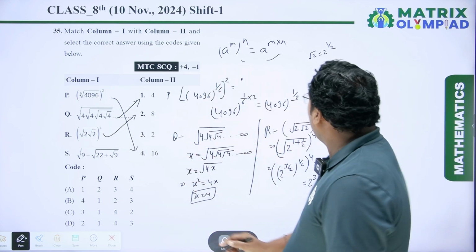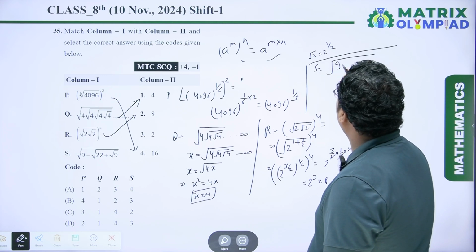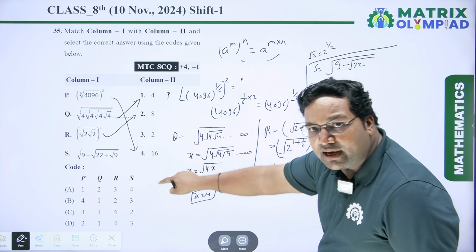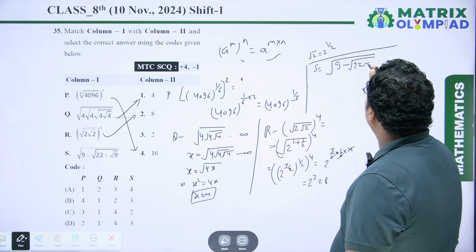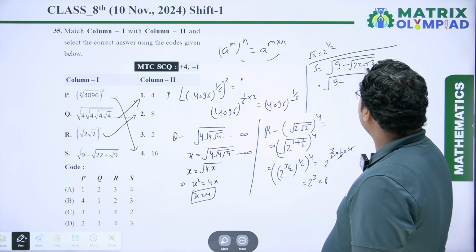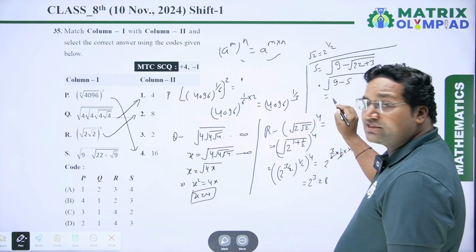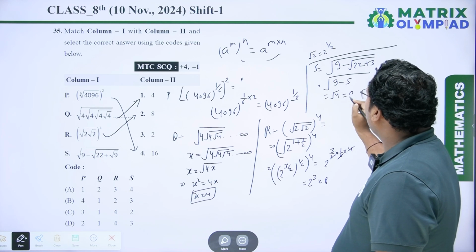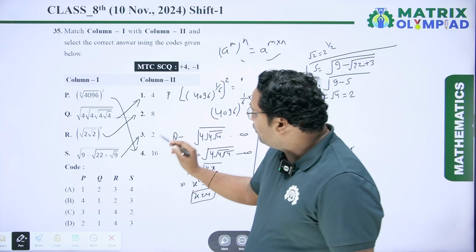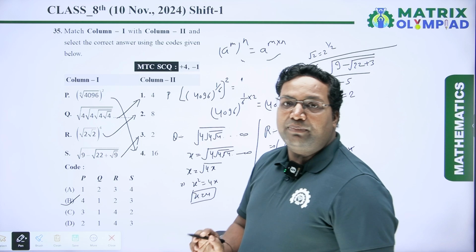Next is square root of S, which is square root of 9 minus under root of 22 plus under root 9. Under root 9 we know is 3. Now this value is under root of 9 minus, it is 25, and the square root of 25 is 5, so it is under root of 9 minus 5, which is equal to under root 4, and under root 4 is 2. So for S, third one is true. So correct option is 4 1 2 3, which is option B. So option B will be the correct answer.